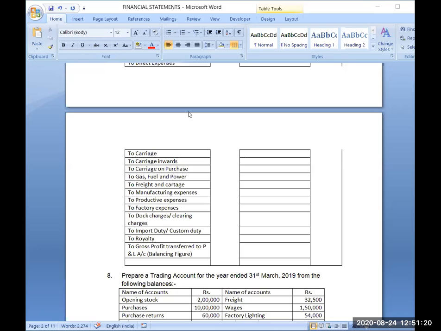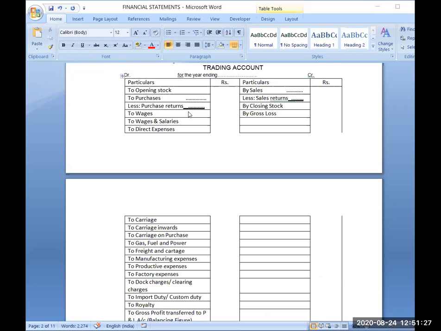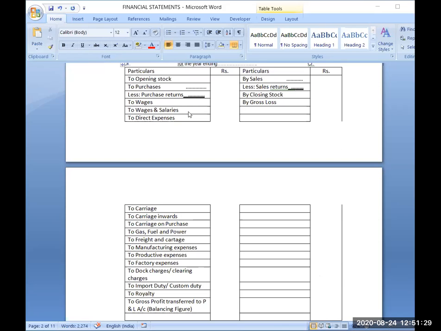So that's why this royalty is also a direct expense. Now, in a nutshell, it looks like a long list of expenses, and you might be confused in your mind about how you will be able to learn so many things that we have never studied even.